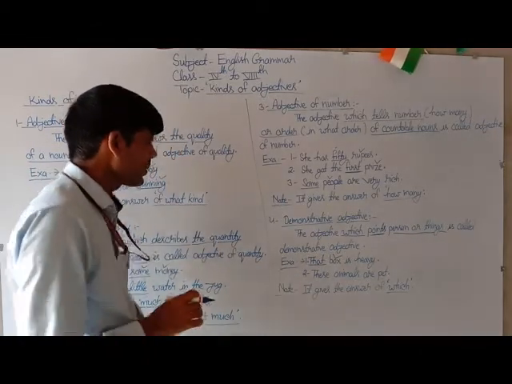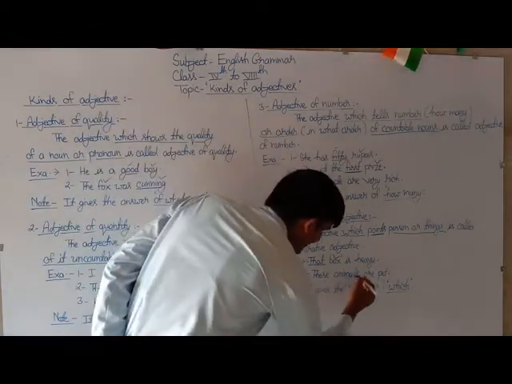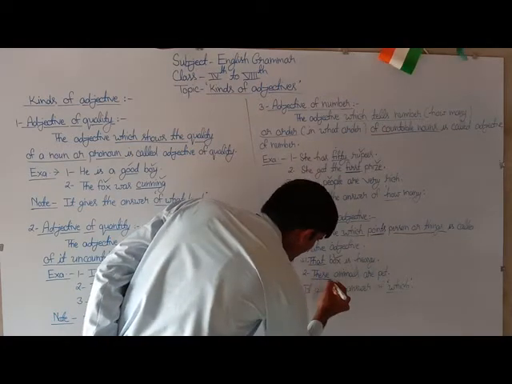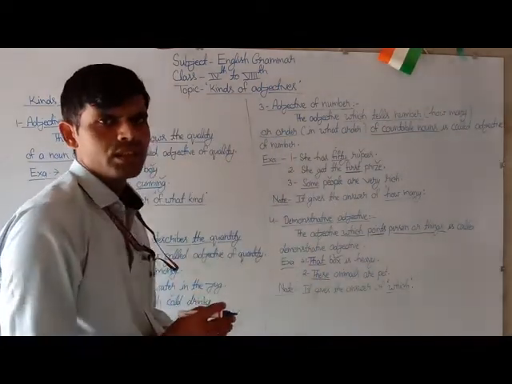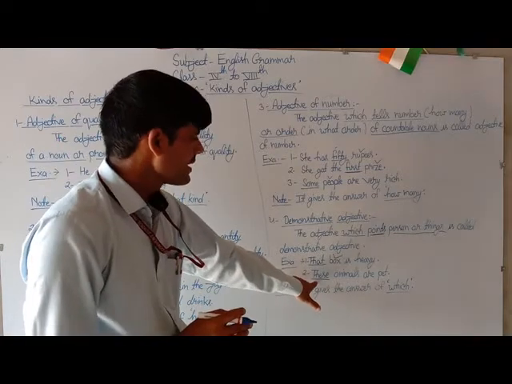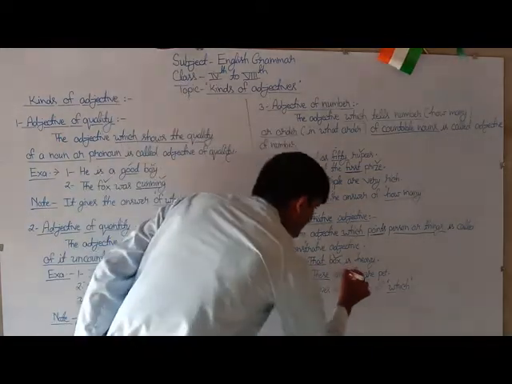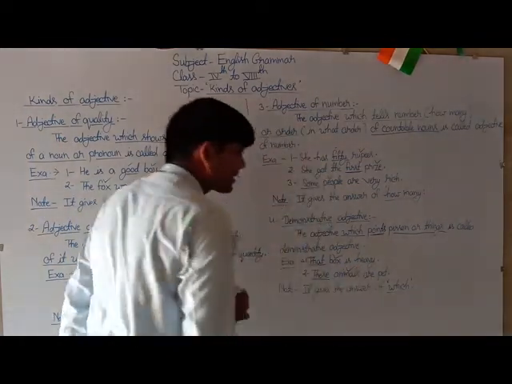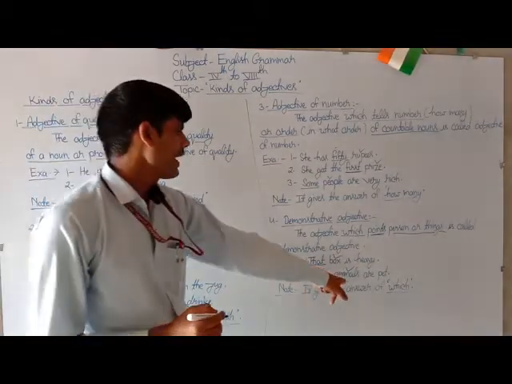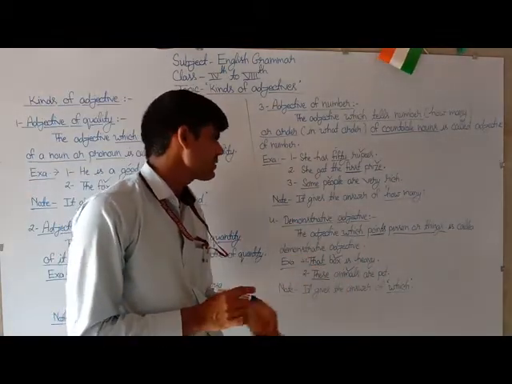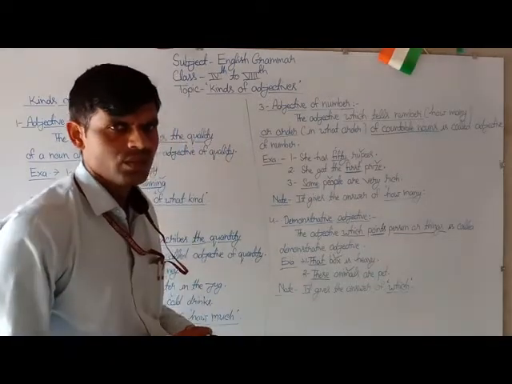The second example of this is: these animals are pets. Here the underlined word is these. It is used to point out its noun, animals. So this is also counted as a demonstrative adjective.